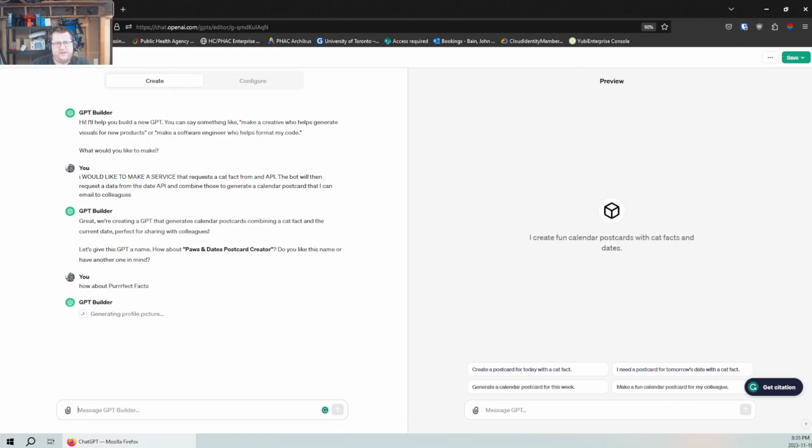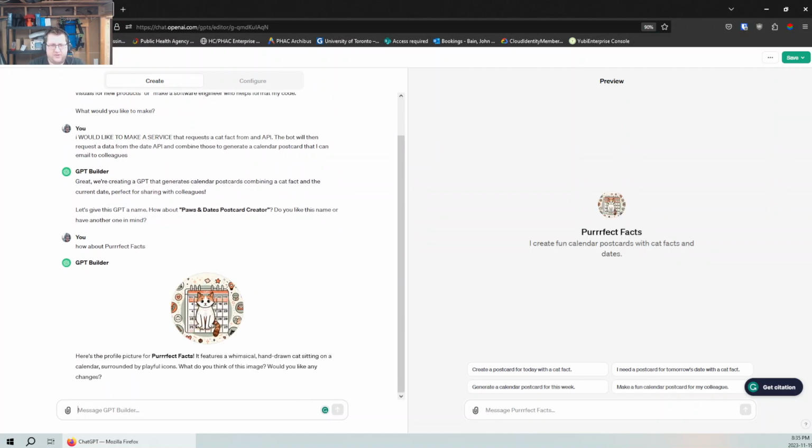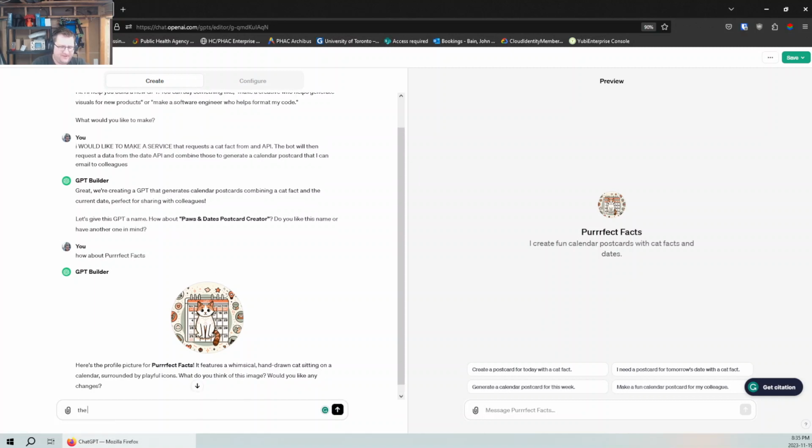Generating a profile photo. So it's going to take the name I gave it and then generate an image. So let's wait and see. There we go. Here's your profile picture for Perfect Facts. It features a whimsical hand-drawn cat. What do you think of this image? Would you like to make changes? The image is fine. The image is great.